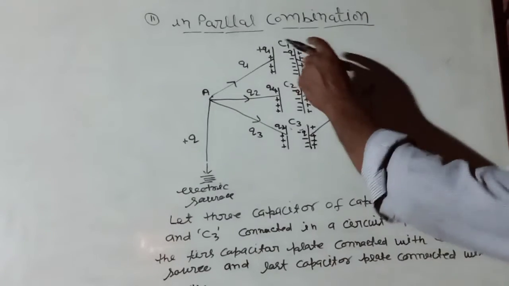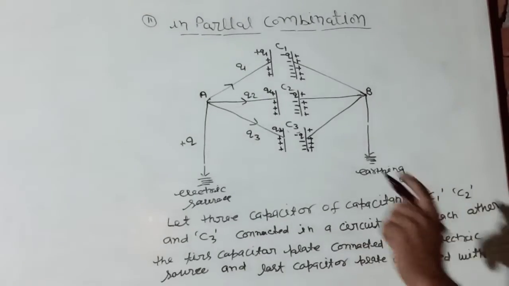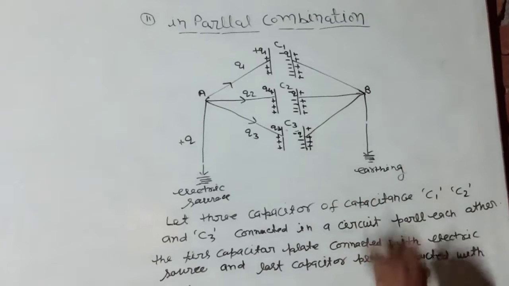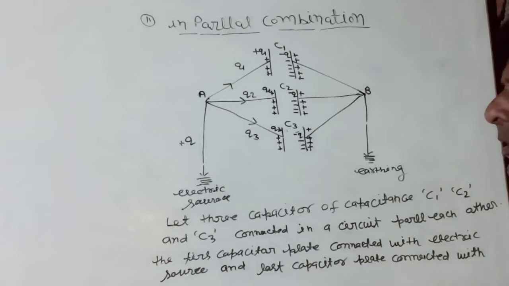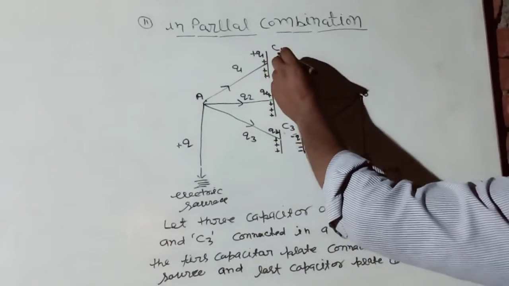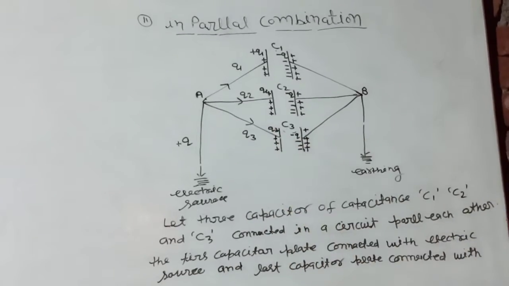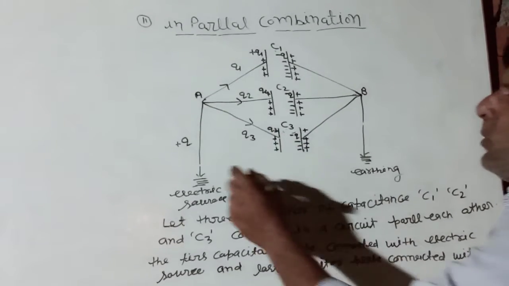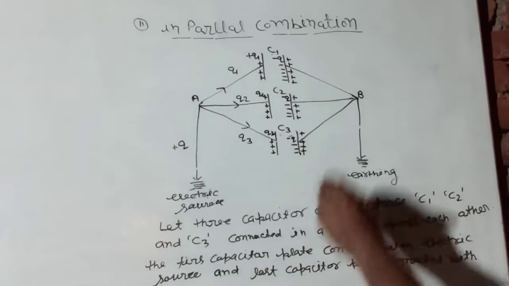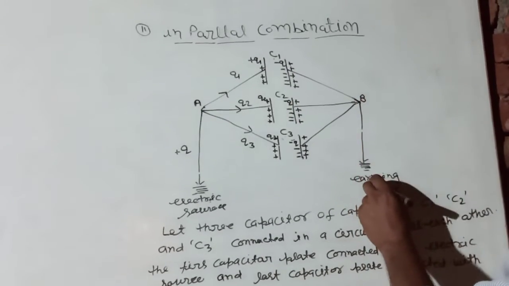Let three capacitors of capacitance C1, C2 and C3 be connected in a circuit in parallel with each other. The first plates of the capacitors of capacitance C1, C2 and C3 are connected with the electric source and the last plates are connected with the earth.